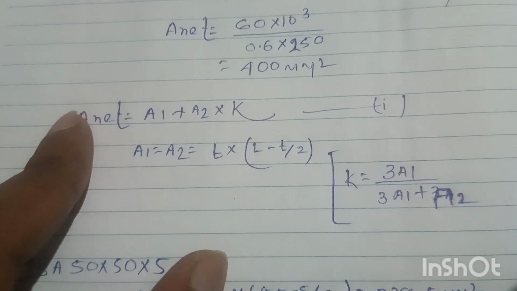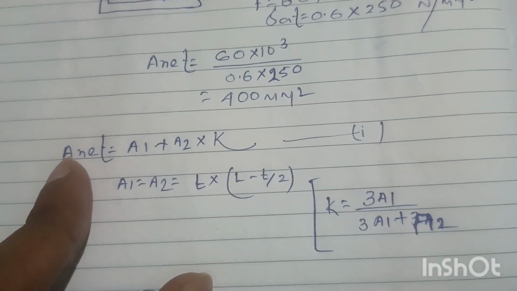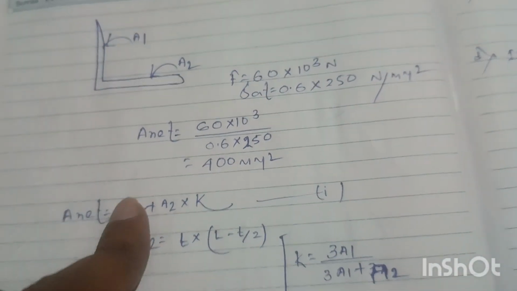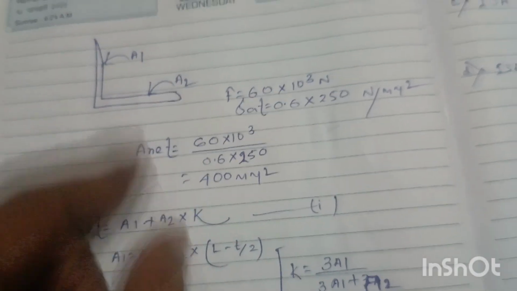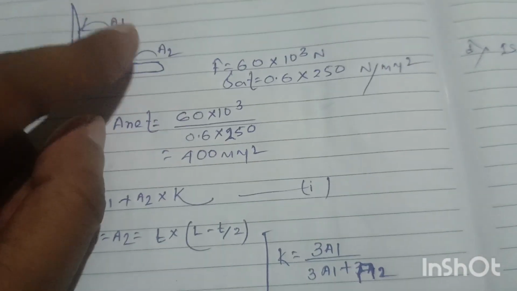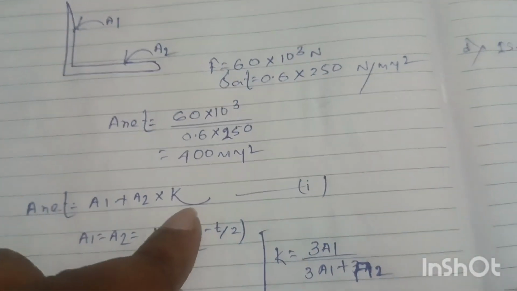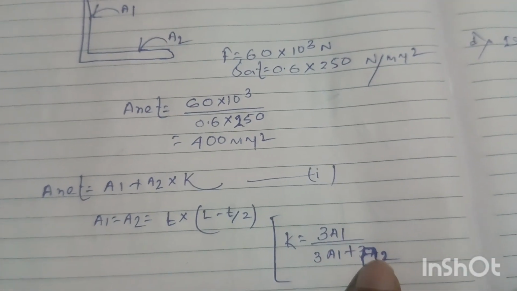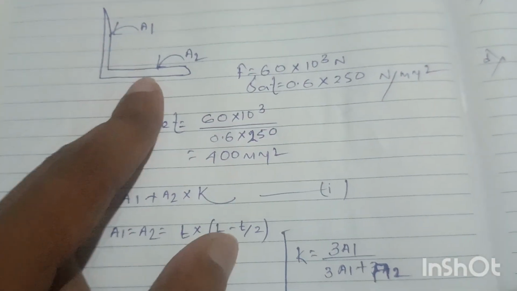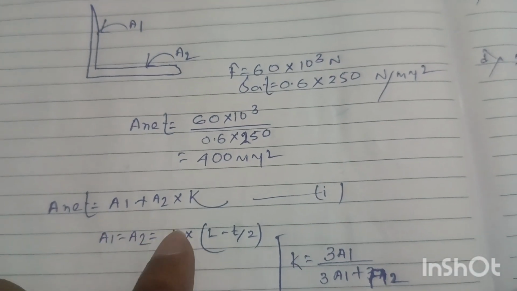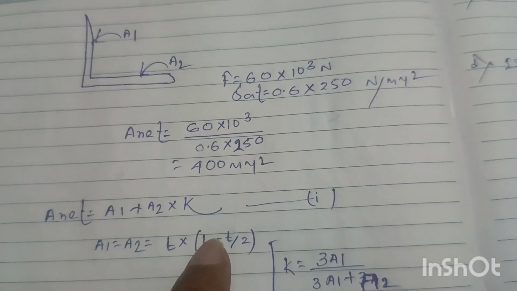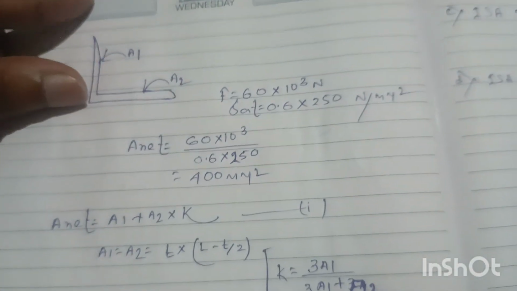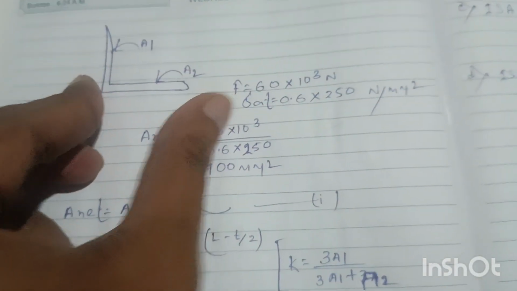In another way we can calculate the net effective area of the section. A net equals A1 plus A2 into K. A1 is the area of one leg, A2 is the area of the other leg, and K is the factor equal to 3A1 divided by 3A1 plus A2. Here A1 equals A2, and the area equals thickness t into L minus t by 2, where L is the length of the leg and t is the thickness.